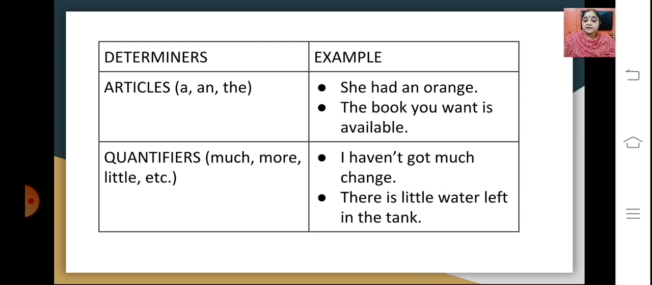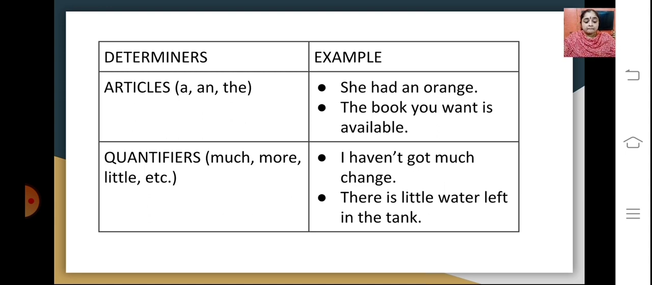The next type is quantifiers, which includes much, more, little. There is quantity involved in this, which explains the noun better. For example, I haven't got much change. So much is the quantifier in this particular sentence. There is little water left in the tank. So little becomes the determiner. It's a quantifier out here.